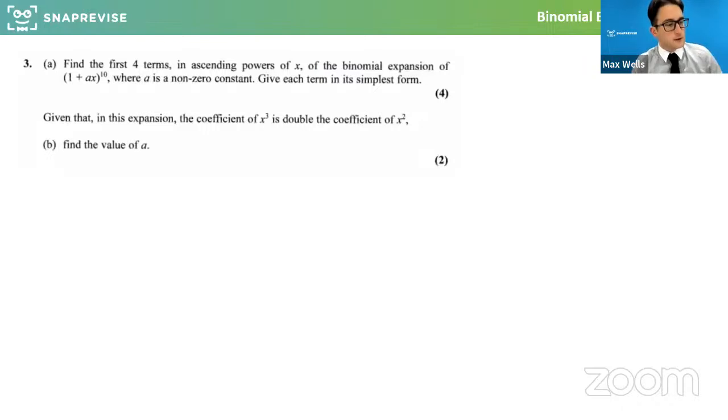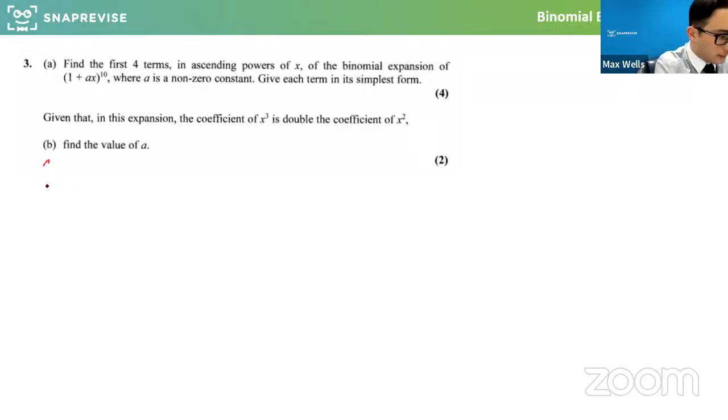Cool, thanks guys. So it says, find the first 4 terms in ascending powers of x of the binomial expansion of 1 plus ax to the power of 10, where a is a non-zero constant. Give each term in its simplest form. Right, here we go. No worries, thanks for the update of how you're finding this. This will hopefully be a nice one to work through. So what we've got here